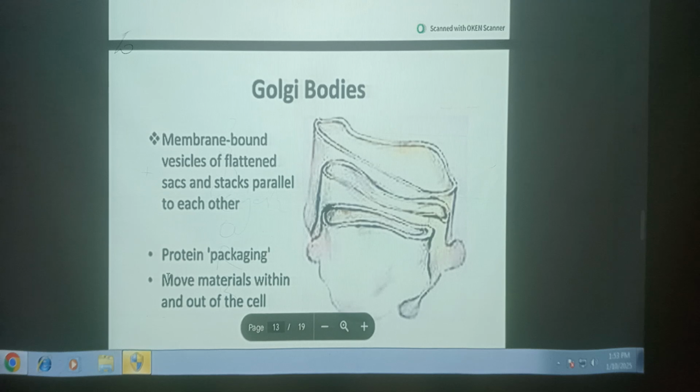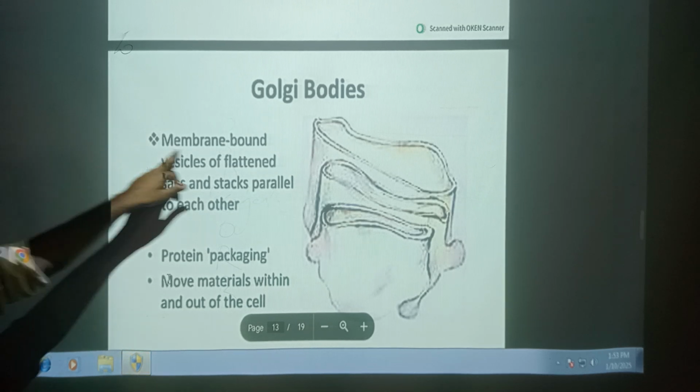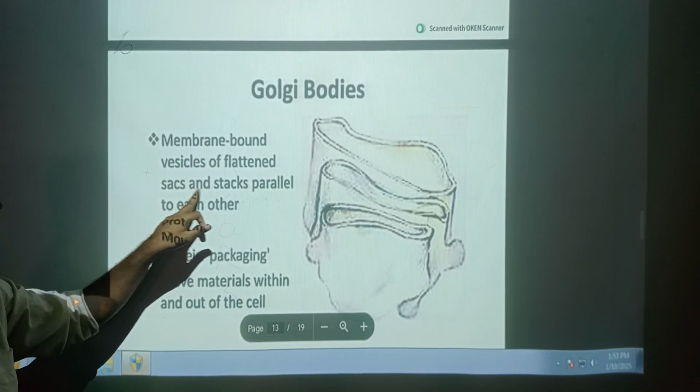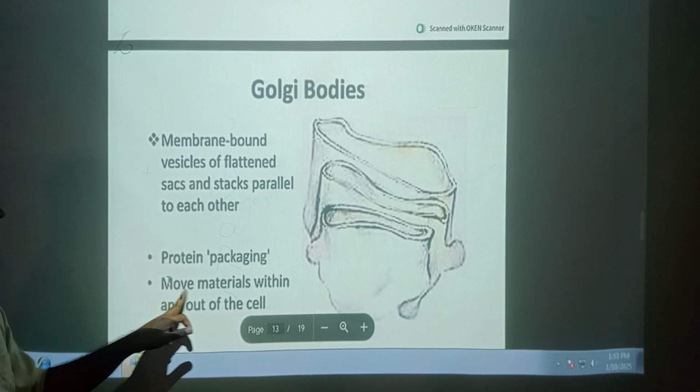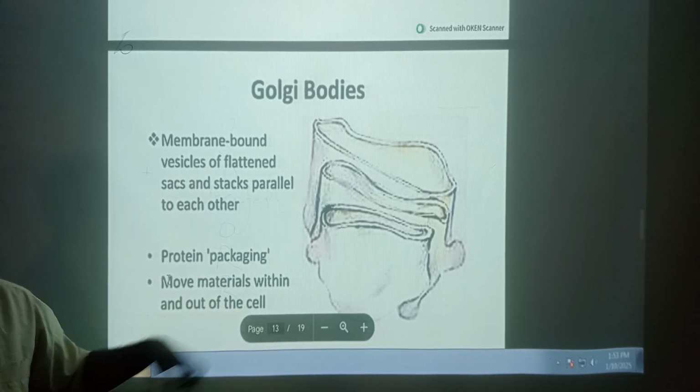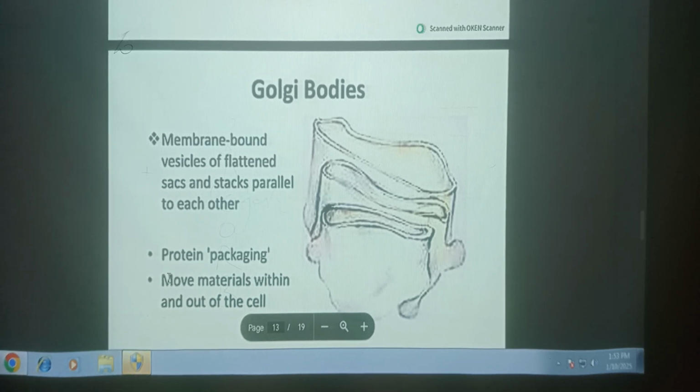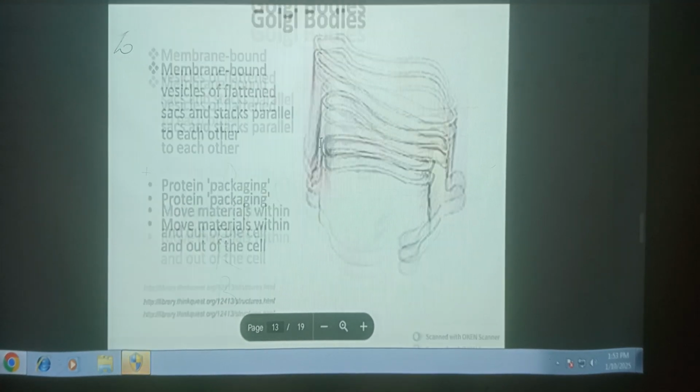Golgi bodies. It was discovered by Camillo Golgi. It consists of cisternae, vesicles and vacuoles. The main function of the Golgi complex is secretion. It has membrane-bound vesicles and flattened sacs parallel to each other, for protein packaging and moving materials within and about the cell. This is the Golgi complex, the Golgi bodies.